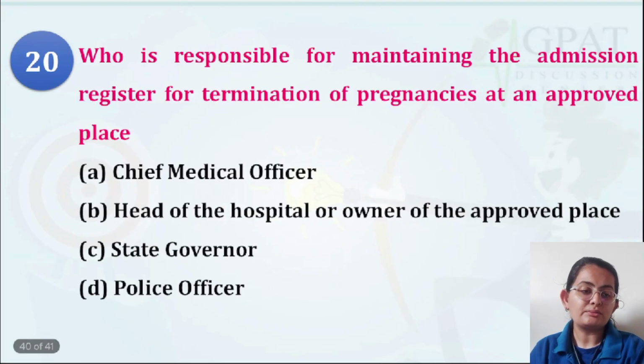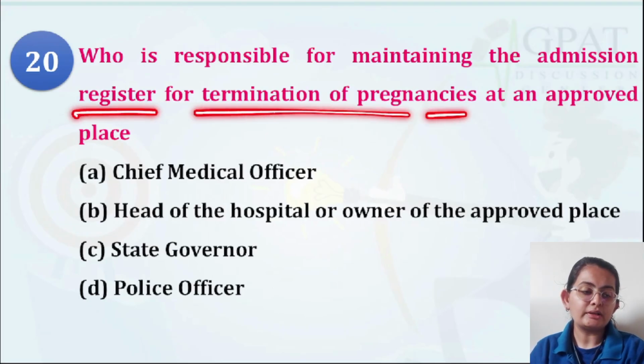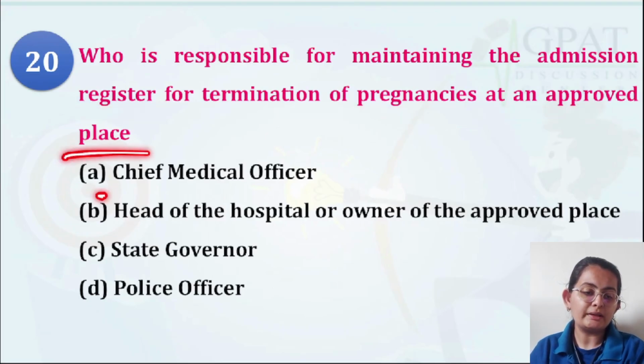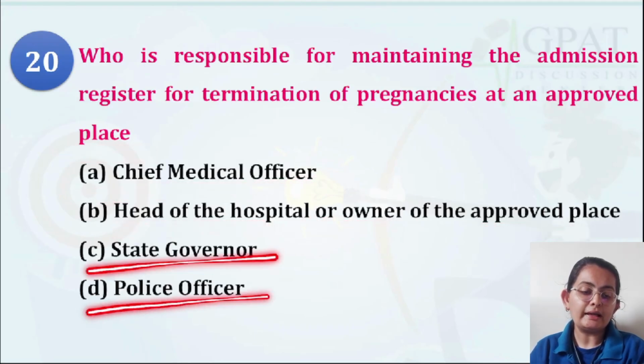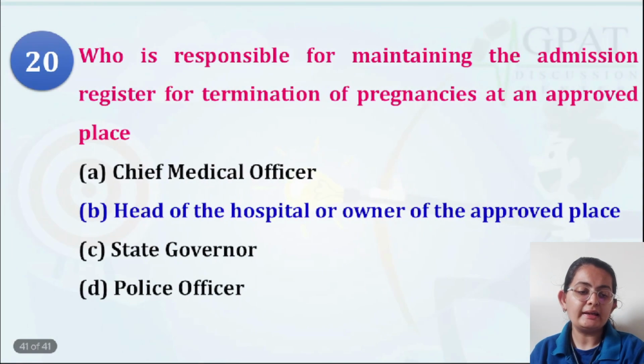Last question: who is responsible for maintaining the admission register for termination of pregnancy at an approved place? Chief medical officer, head of the hospital or owner of the approved place, state governor, or police officer. Very easy: head of the hospital. I already told you that the head in charge of the hospital or the owner of the approved place is the responsible person who takes accountability for the register for the termination of pregnancy.